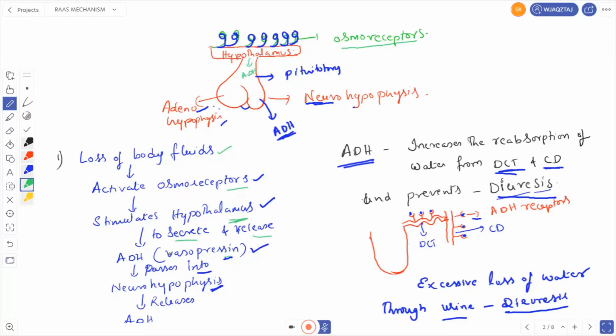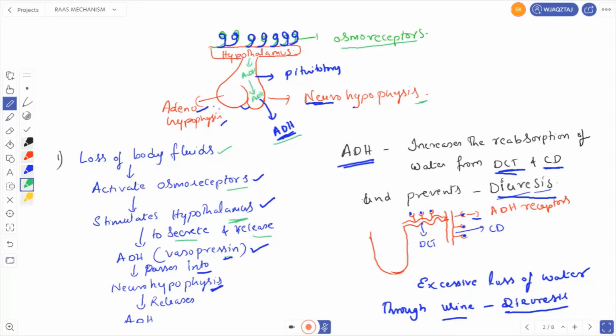This antidiuretic hormone enters into the neurohypophysis. Okay, this neurohypophysis is storing the antidiuretic hormone and releasing it into the blood circulation. You have to remember that the neurohypophysis does not secrete any hormones. It stores and releases the hormones secreted by the hypothalamus only.